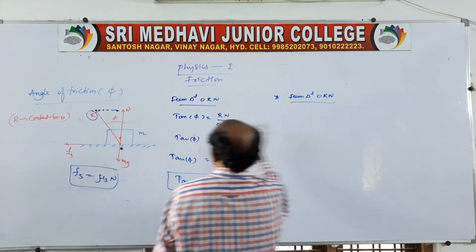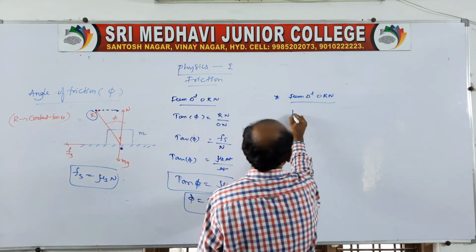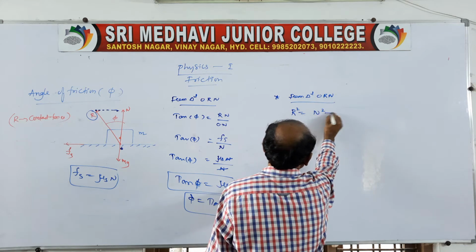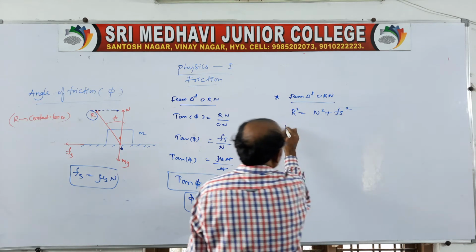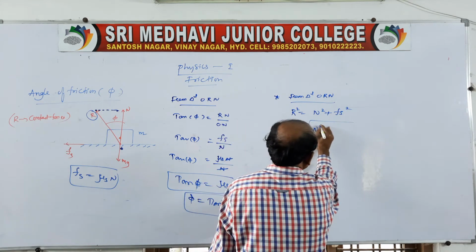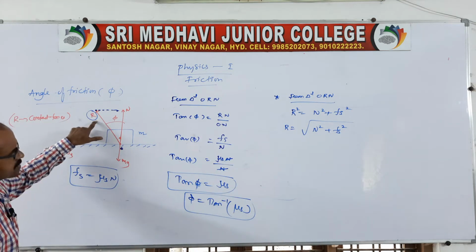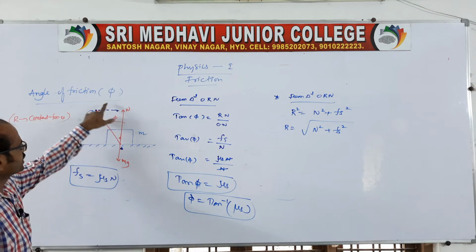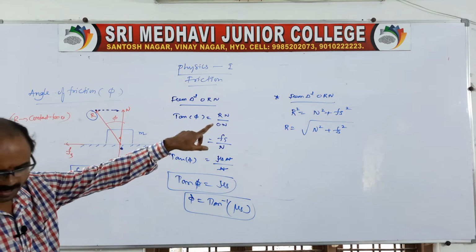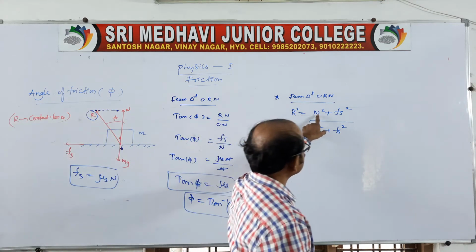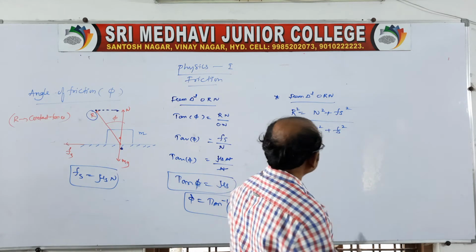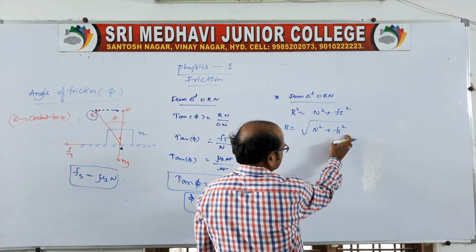You take it from triangle ORN. Let us apply Pythagoras. R square is equal to N square plus Fs square. Look here, Pythagoras applies: R, N and Fs, where N and Fs are perpendicular. Therefore R square is equal to N square plus Fs square, so R is equal to root over N square plus Fs square.